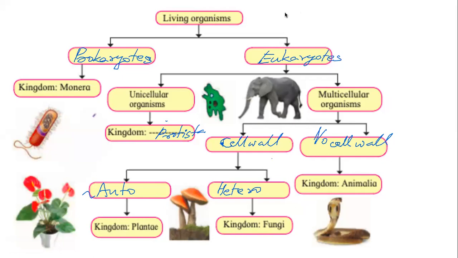This chapter, the current chapter, is not about everything. It is only about one kingdom, which is kingdom Animalia. What are these kingdoms? This is one level of the hierarchy of the classification. I'm sure I have given you the hierarchy of classification earlier, or at least I have asked you.